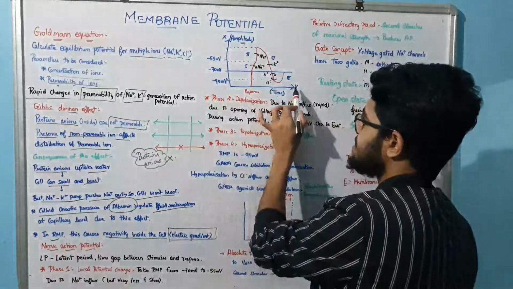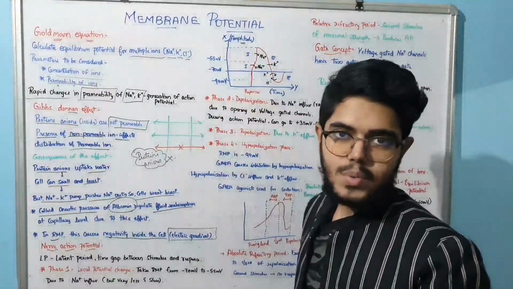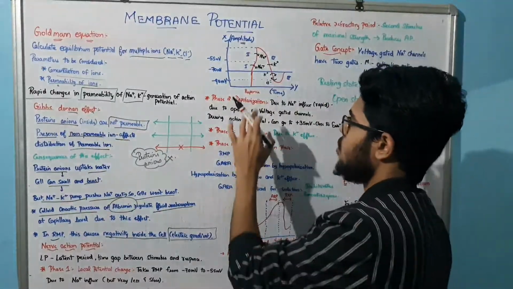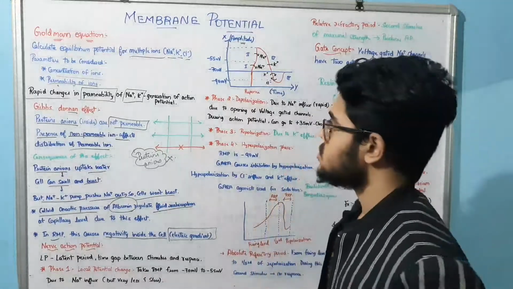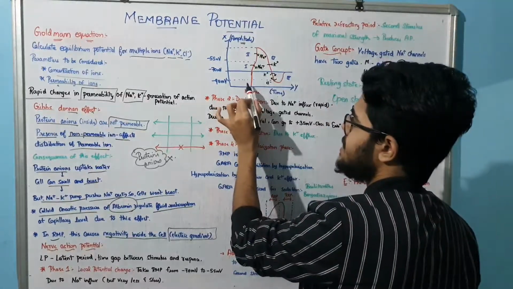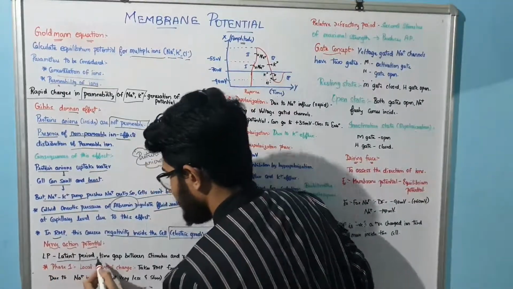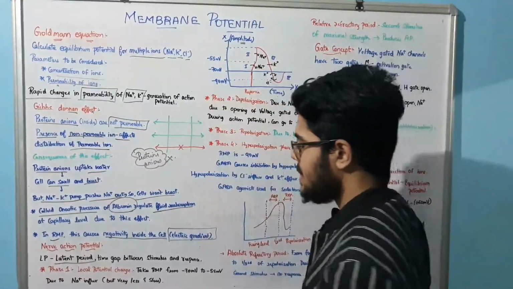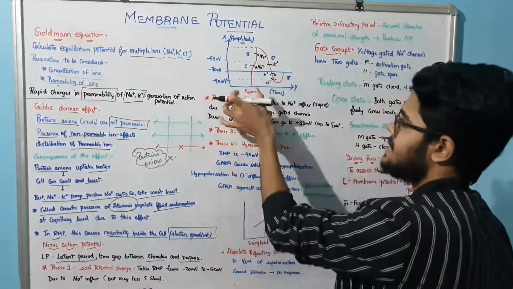On the y-axis, time is there. On the x-axis, we have the amplitude. Now what happens? First of all, at a particular level there will be a response. This time period you call the latent period. Latent period means what? That is the time gap between the stimulus as well as the response. This is the latent period.